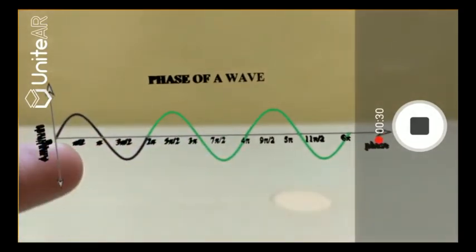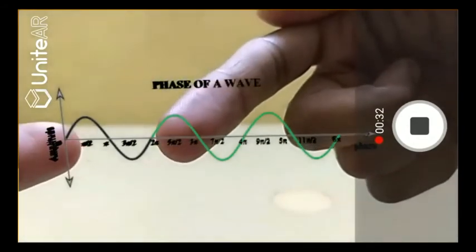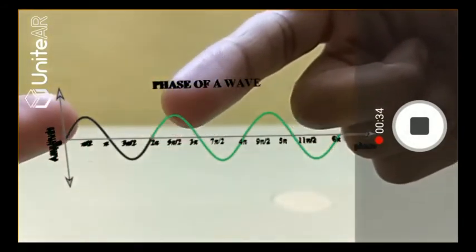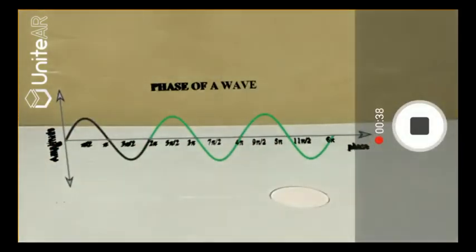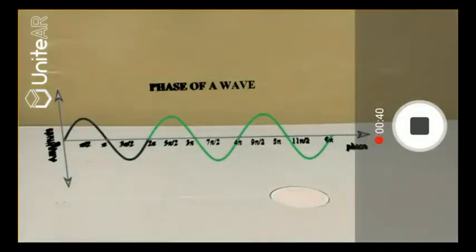And if you compare these two regions, the green wave and the black wave are synchronous. They're in phase no matter what. So this is a perfect example of in phase or no phase difference.